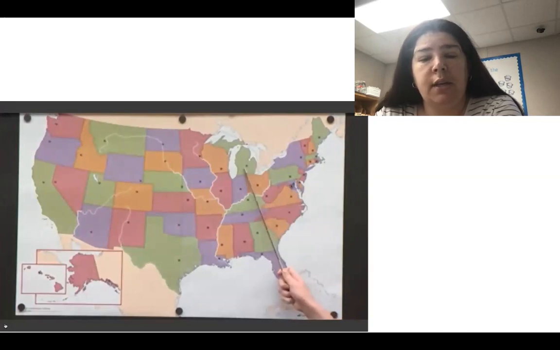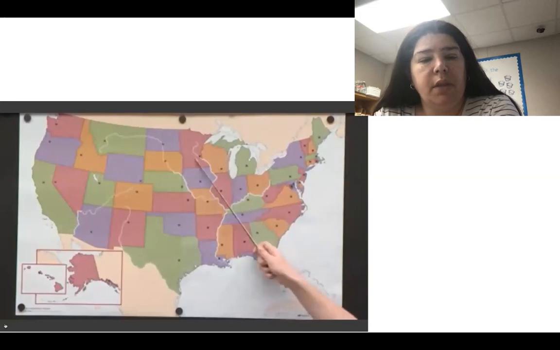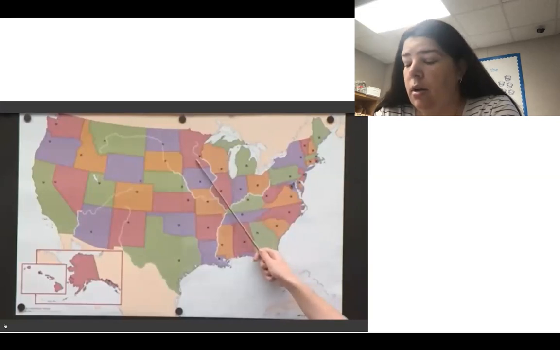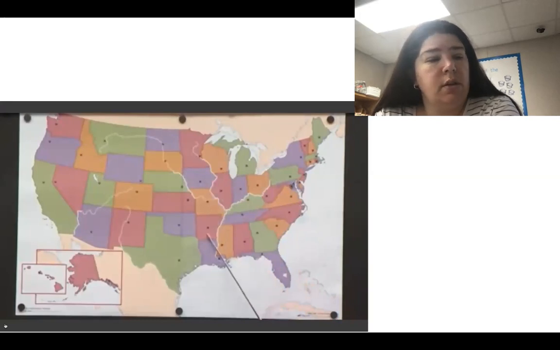Michigan, Lansing, Ohio, Columbus, Indiana, Indianapolis, Illinois, Springfield, Wisconsin, Madison, Minnesota, St. Paul, Iowa, Des Moines, Missouri, Jefferson City, Arkansas, Little Rock, Louisiana, Baton Rouge, Mississippi, Jackson.